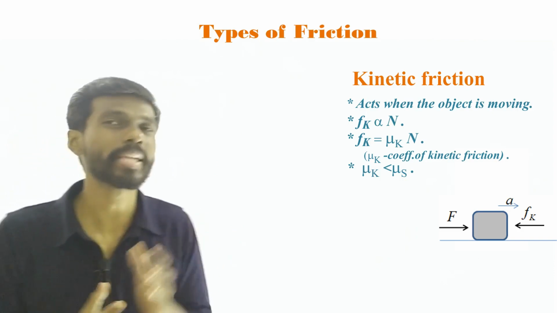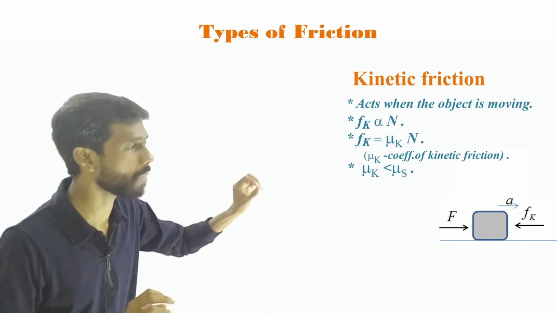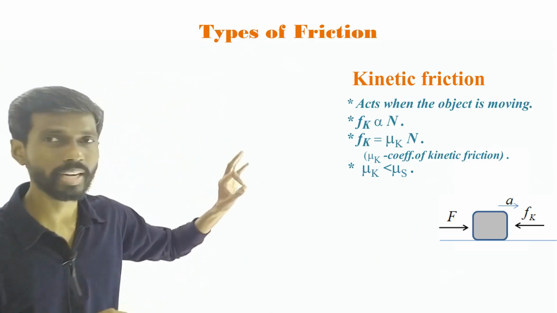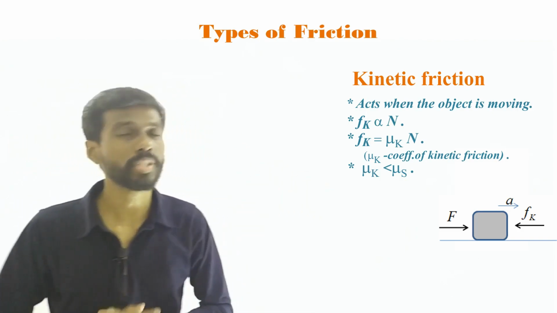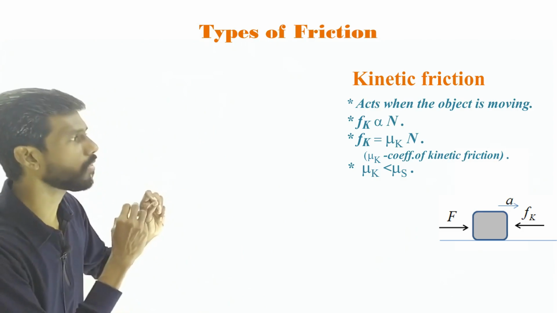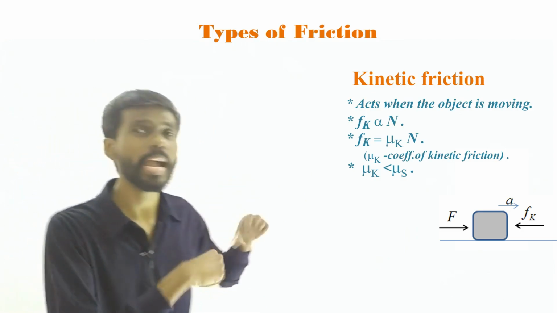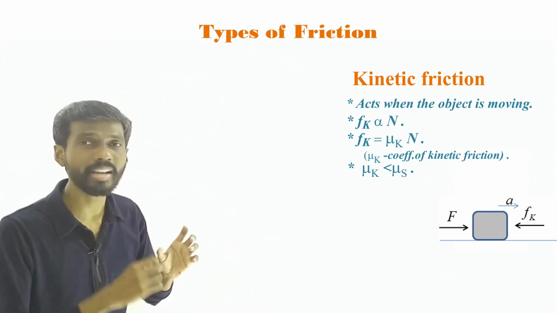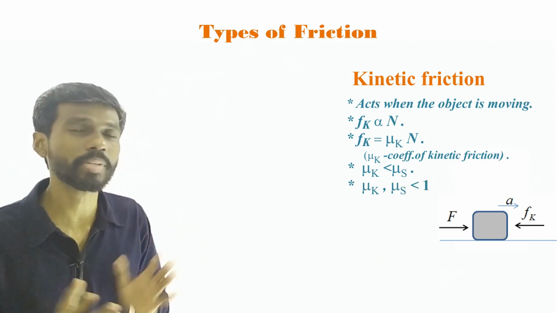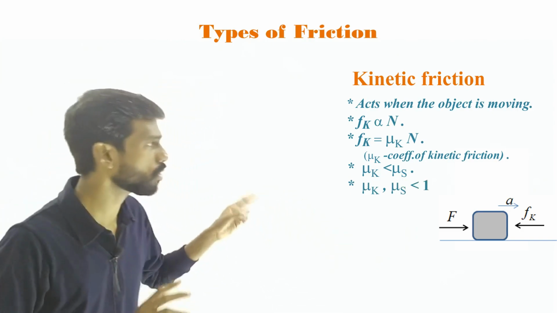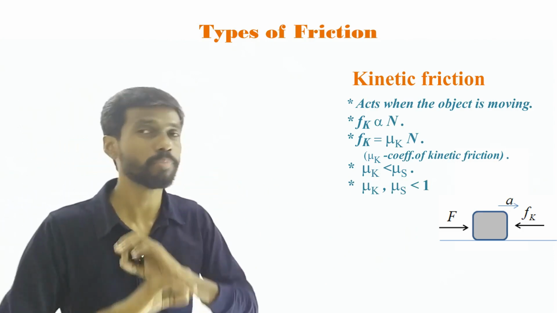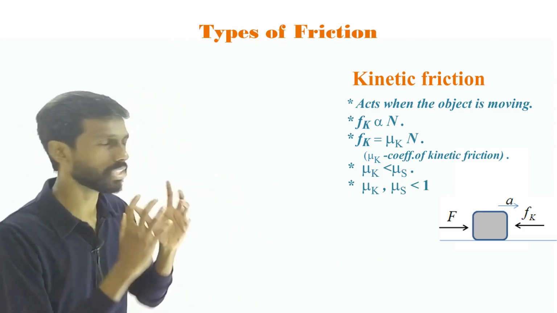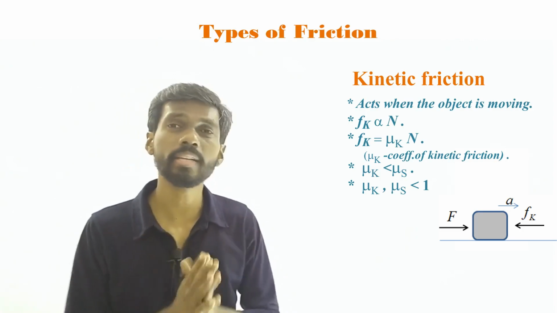Usually there are some exceptions, very few, but usually this mu k, the coefficient of kinetic friction, is a little less than the coefficient of static friction. But both the coefficient of kinetic friction and the coefficient of static friction are less than 1. Again, there are some exceptions, but in most cases these two values are less than 1, and also mu k is less than mu s in most cases. So these are the things you have to know about kinetic friction.